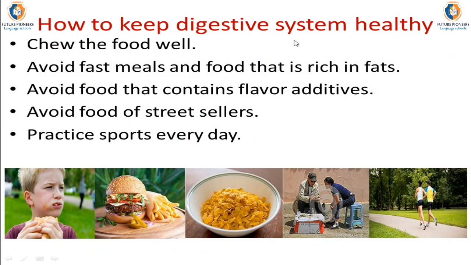Next, how to keep your digestive system healthy. We must chew the food well to make the process of swallowing of food easier. Avoid fast meals and foods that are rich in fats, because fats are very harmful to our body. Okay, avoid foods that contain flavor additives like cornflakes, because they are very harmful substances. Avoid food of street sellers, because it is not healthy and not clean and may transfer many diseases. Practice sports every day to keep your body healthy.